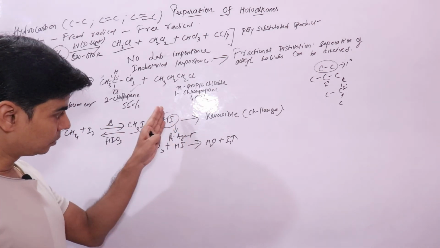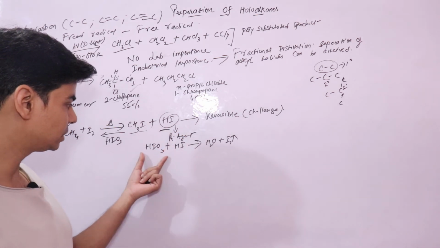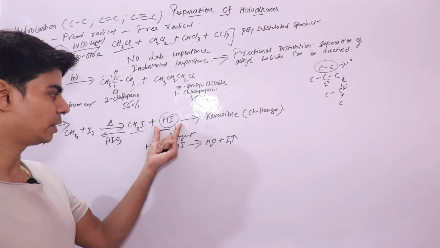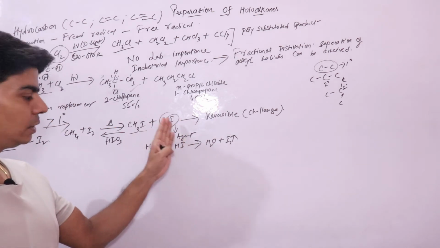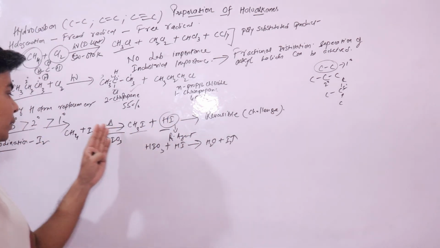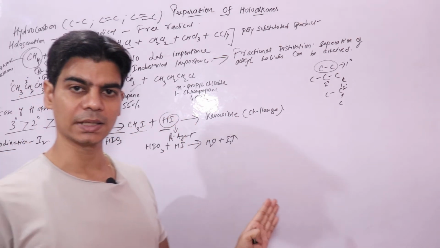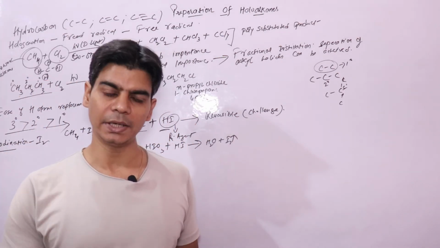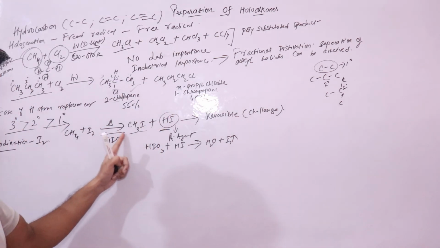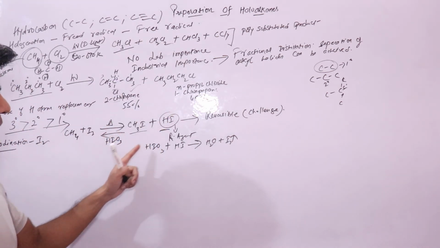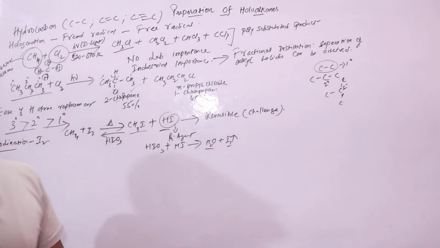Now the reaction was reversible because of hydrogen iodide, right? In the presence of iodic acid, this hydrogen iodide is removed. So now there is no hydrogen iodide to react with methyl iodide to give you back the reactants. So the reversibility of this reaction can be prevented by carrying out the reaction with iodic acid. Iodic acid is a strong oxidizing agent. It will oxidize hydrogen iodide to give you water and iodine, right?